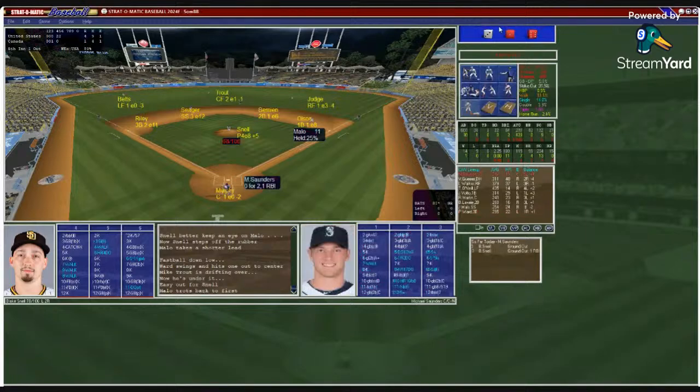Now here is Michael Saunders. He's 0 for 2. Murphy puts down the sign. Snell working from the stretch. Runner on first and one out. And that's going to be a strikeout for Snell, his 4th of the game, 14th in the tournament.